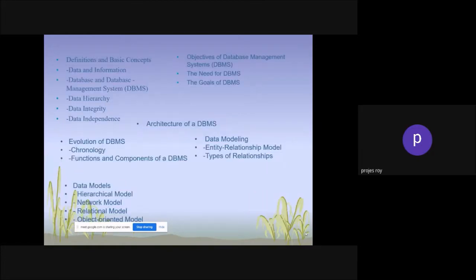Now in this chapter, what we are going to do: the definition of the basic concepts, data and information, database and database management system, data hierarchy, data integrity, data independence, then the objective of database management system, the need for DBMS, the goal of DBMS, architecture of a DBMS, evolution of a DBMS chronologically, function and component of DBMS, data modeling, entity relationship model, type of relationship, data model, hierarchical model, network model, relational model, object-oriented model.